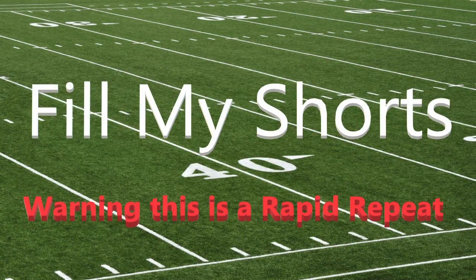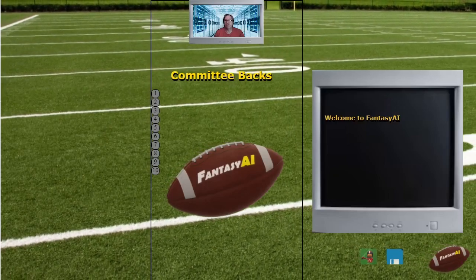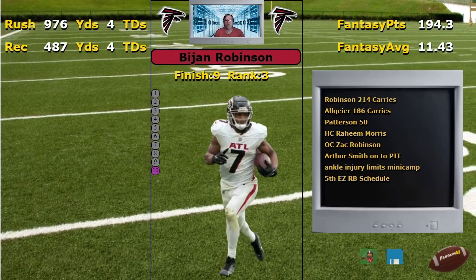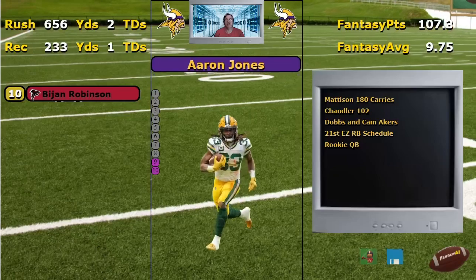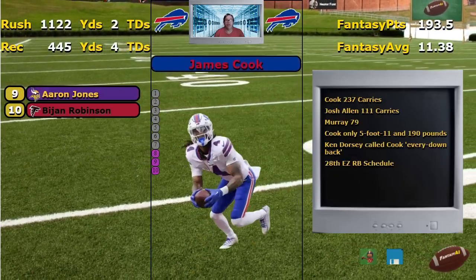This is where I like to fill my shorts. Warning, this is a rapid read. We're looking at top 10 teams that used the committee approach at running back last year, like Atlanta. Arthur Smith's gone, new head coach. Maybe he'll get his just due this year. How about Minnesota coming in 9th? A lot of committee going on there.